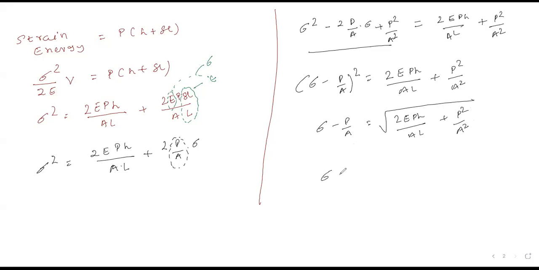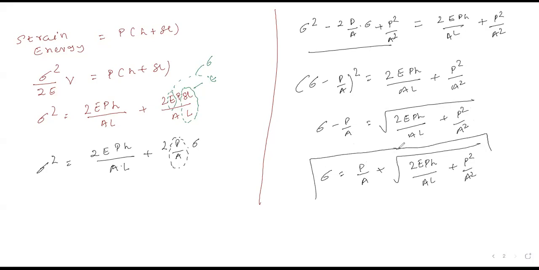So we will get stress equals P by A plus square root of 2EPH divided by AL plus P square by A square. Yes or no? So this is an equation to calculate stress if your body is subjected to impact load. Is it clear? Stress for impact load.